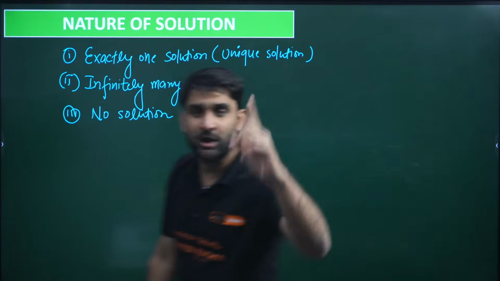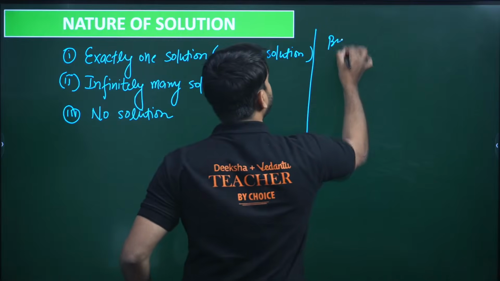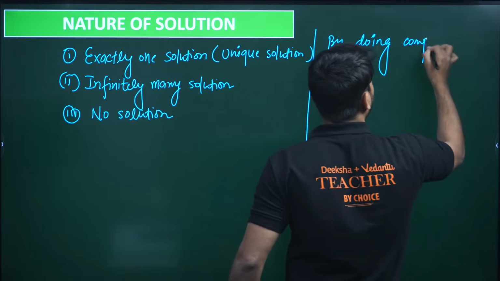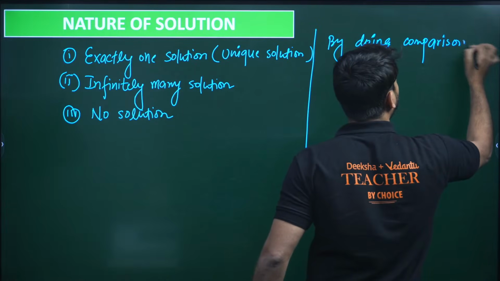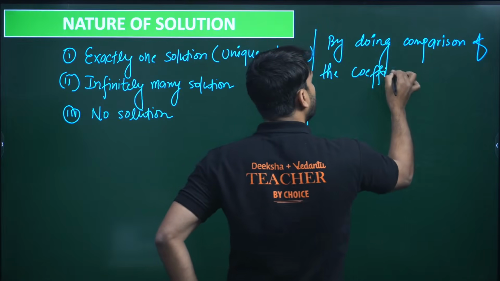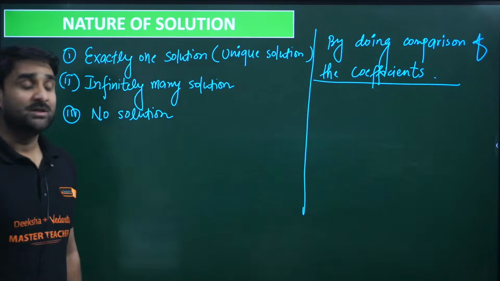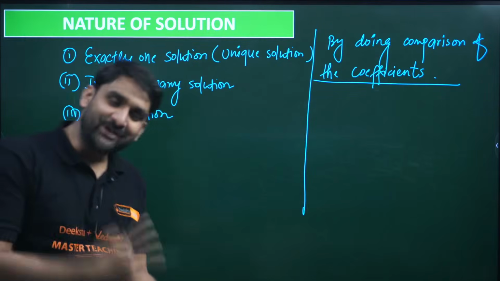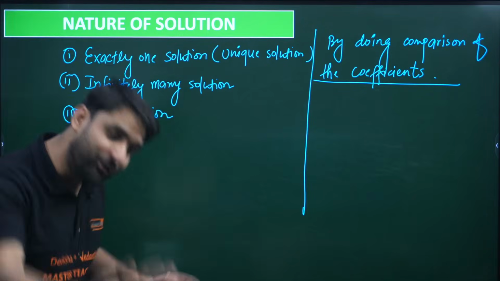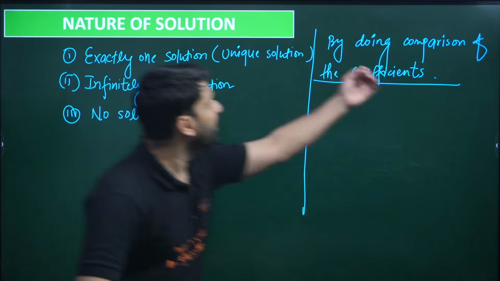Yes, my dear, without solving, only by doing comparison of the coefficients, you can get the result whether the linear equations have a unique solution, many solutions, or no solution. You don't require to solve the linear equations, just by doing the comparison.